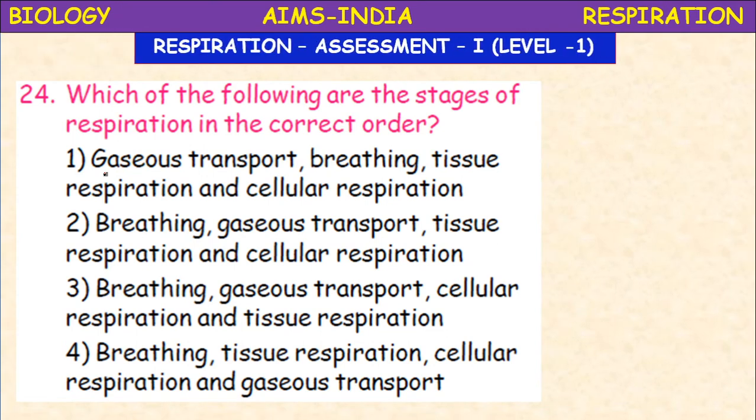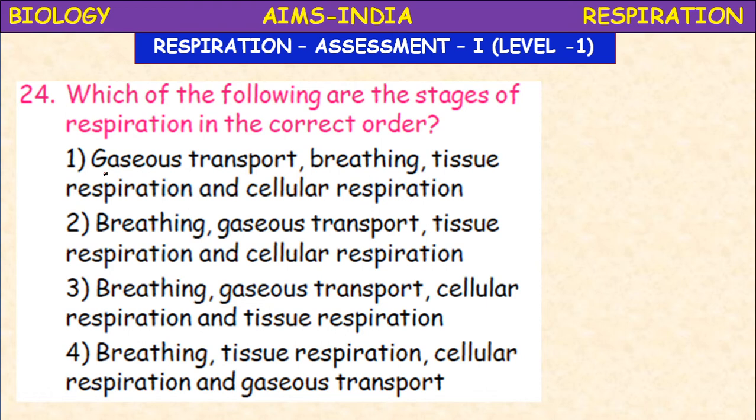Which of the following are the stages of respiration in the correct order? Here the 4 steps are given. Which is the correct sequence? Gaseous transport, breathing, tissue respiration, and cellular respiration. Breathing, gaseous transport, tissue respiration, and cellular respiration.